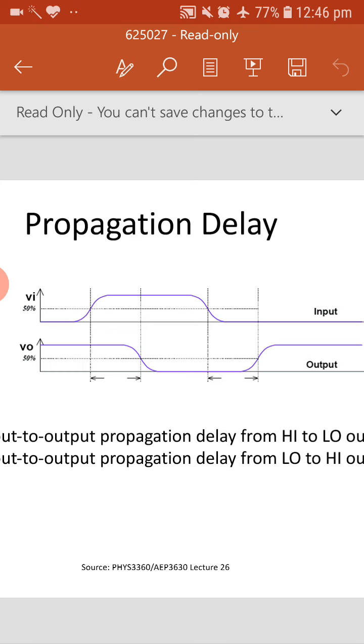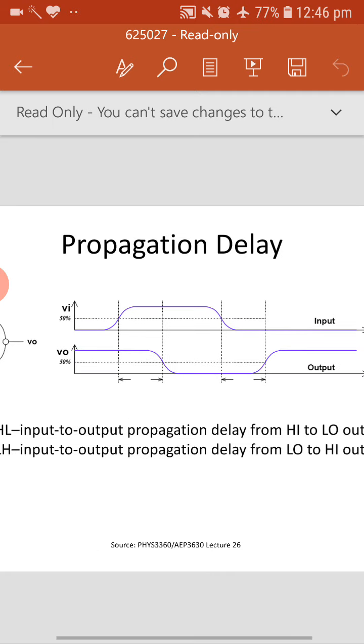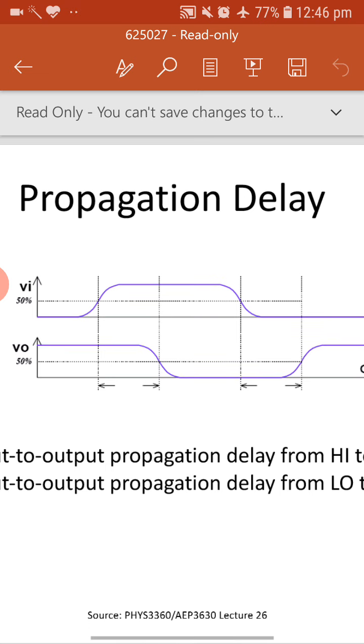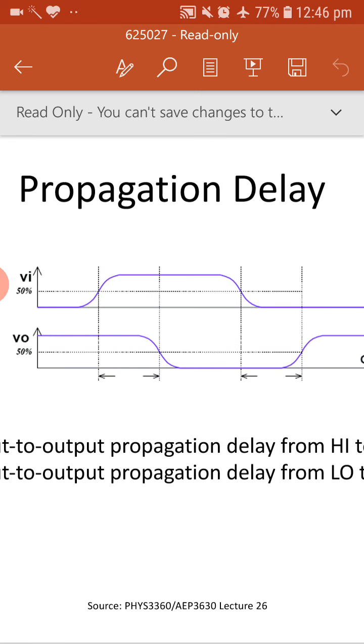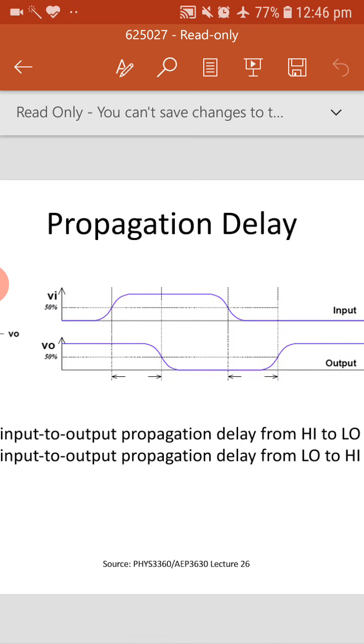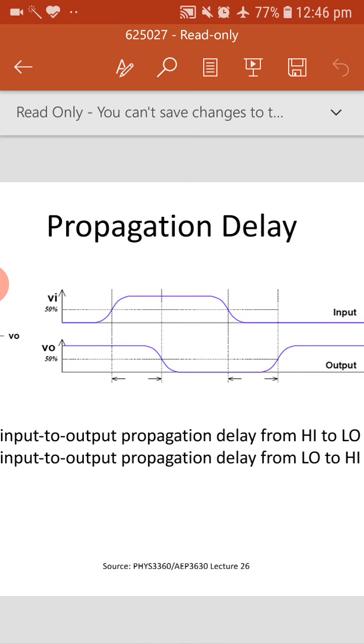If you give this pulse as input to an inverter, the NOT gate, then if input is 0, output will be 1, and if input is 1, output will be 0. Initially input is 0, so the output is 1.